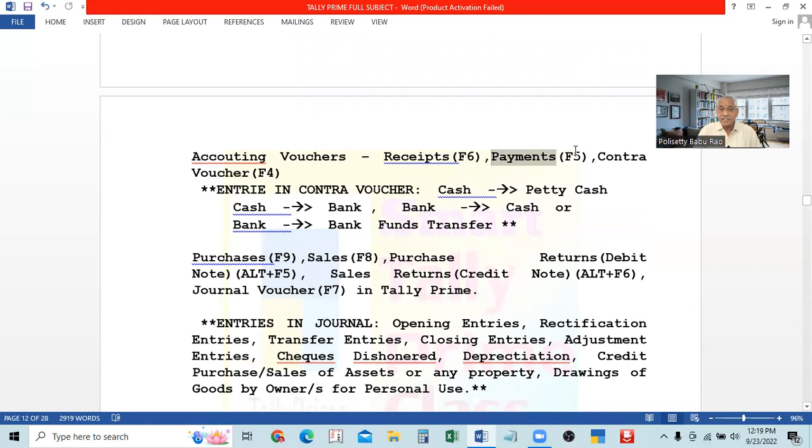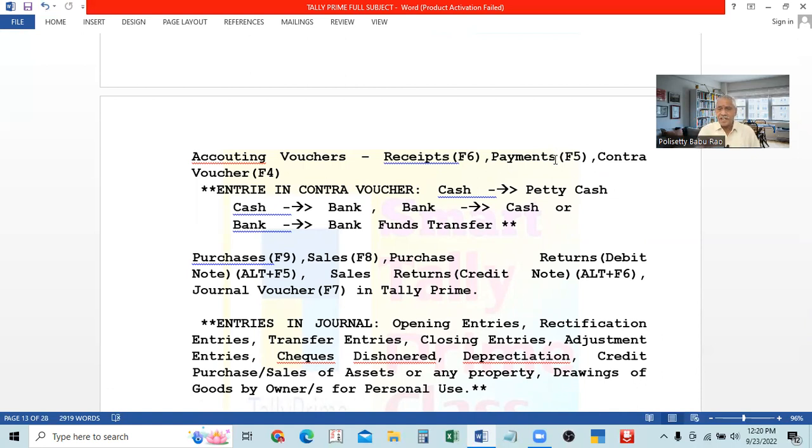The next one is payments. The key is F5. We are going backwards. F5 is the key for the payments voucher. In this payments voucher, whenever you make a payment, either in cash or through the bank, just like receiving by cash or through the bank, it is recorded here.